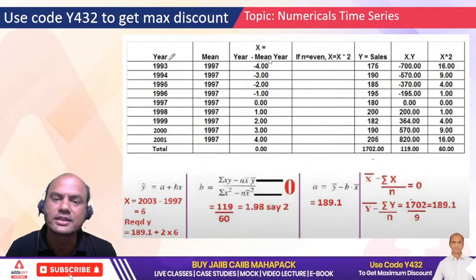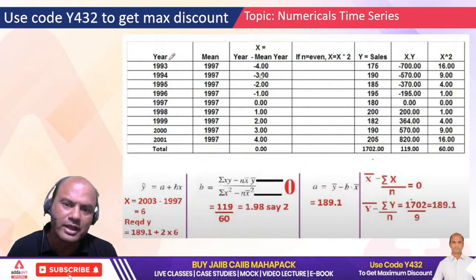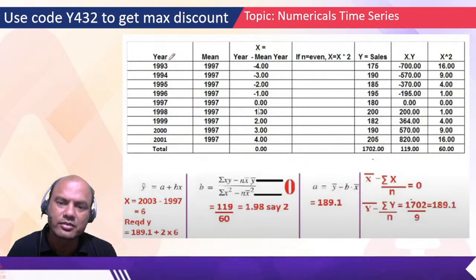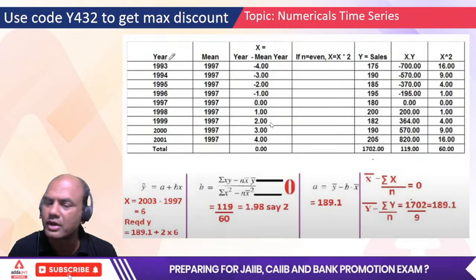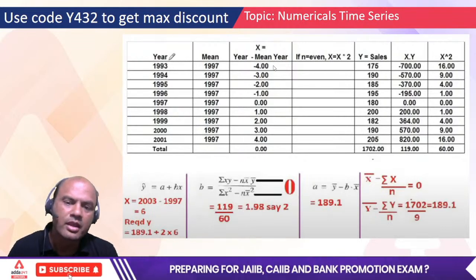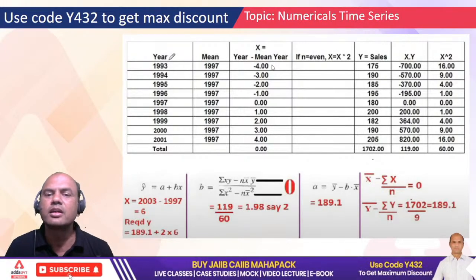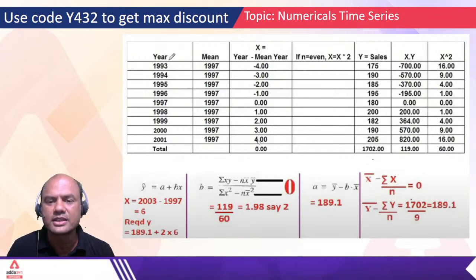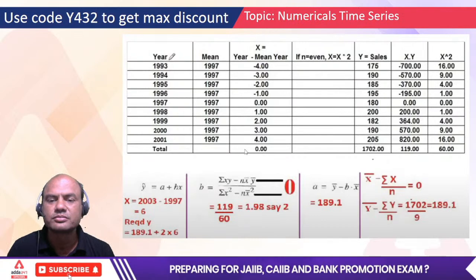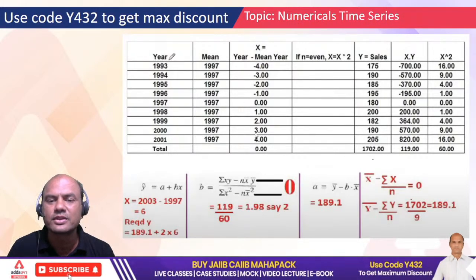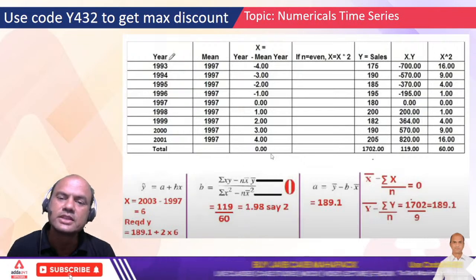So now look at x. Minus 4, minus 3, minus 2, minus 1, 0, 1, 2, 3, 4. Right? You have got all this x. Now one important observation: if you add all these x, what is the answer? 0, isn't it? Minus 4 gets cancelled with 4, minus 3 gets cancelled with 3, and everything. So 0 is the answer.